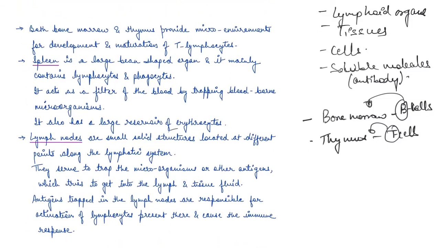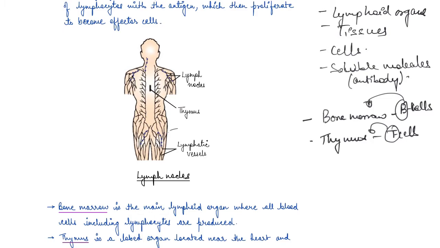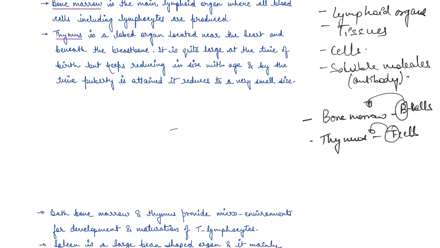So guys, if you see the network of the lymph system, you'll find that it somewhat runs parallel to the blood vascular system, right? You have so many veins and arteries, and parallelly you have this lymph system, which is making a network of this immune response. And they have several points which act as barriers, as filters. So you can imagine how important the lymphoid organs are, how important the entire lymph system is for the body, right?